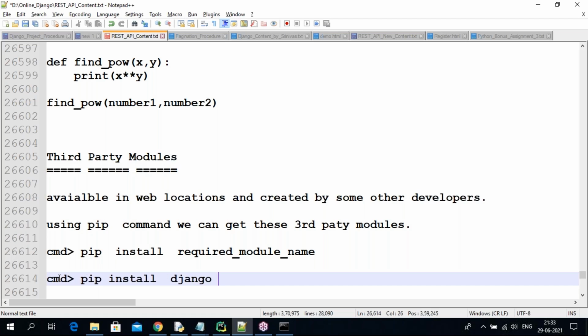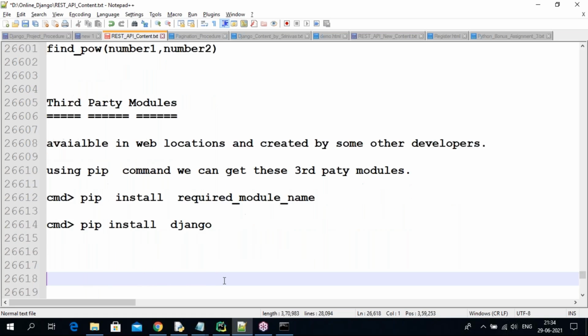We are not downloading separate software like Python, and we are not installing by clicking next. We just install with this command, pip install Django. There are hundreds of third party modules, and depending on our situation, we can get them.